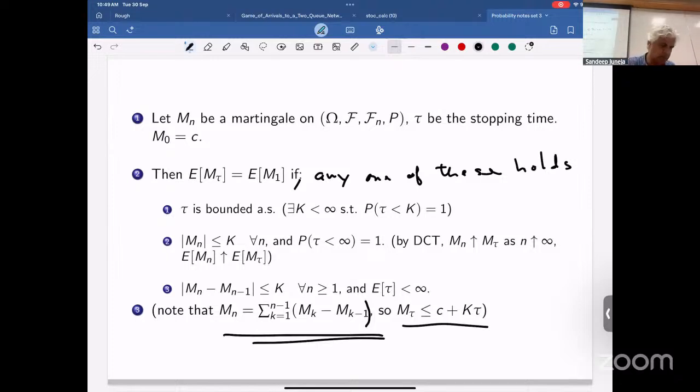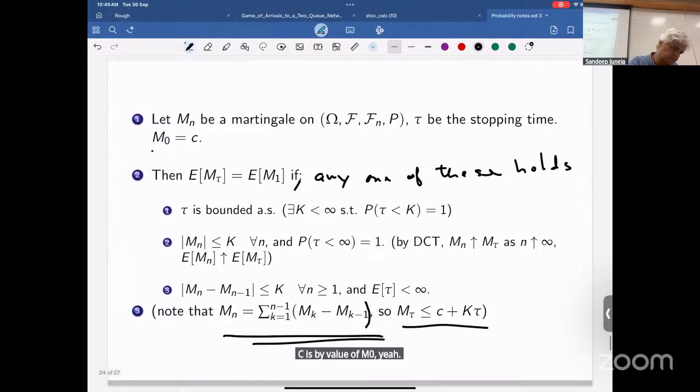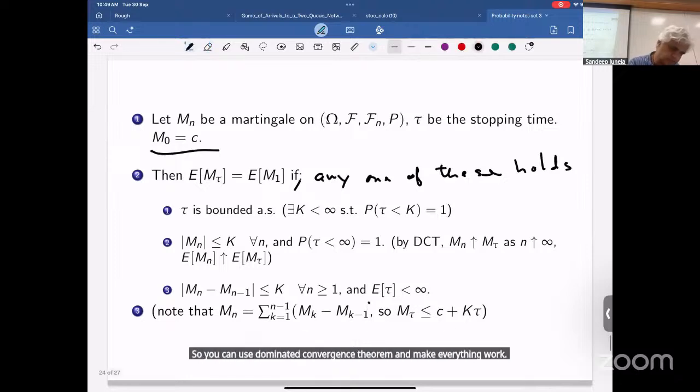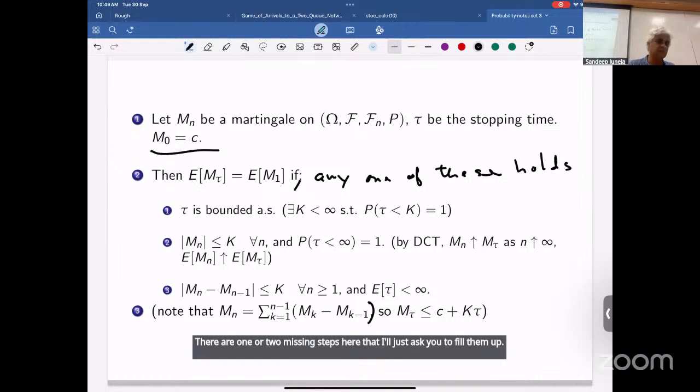C is my value at M0. Okay. So you can use the dominated convergence theorem and make everything work. There are one or two missing steps here that I'll just ask you to fill in. But basically, this is going to help.